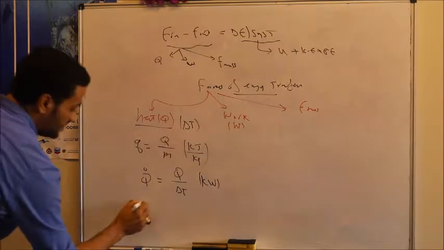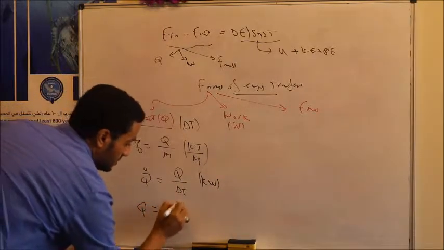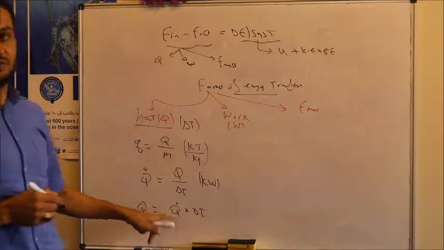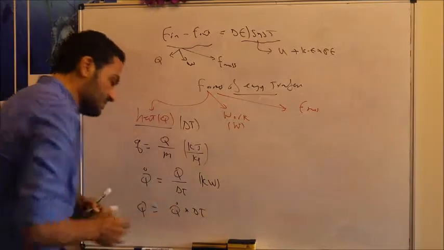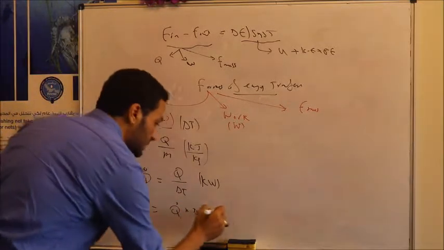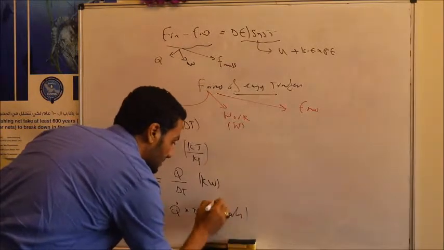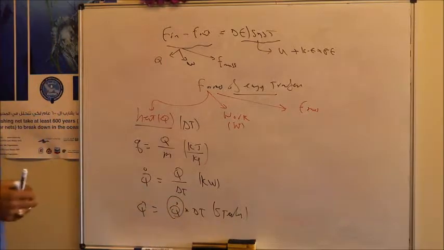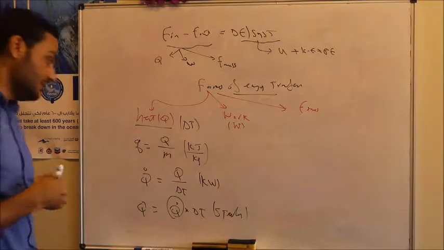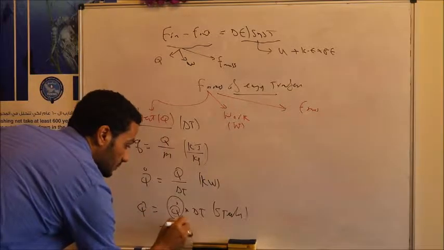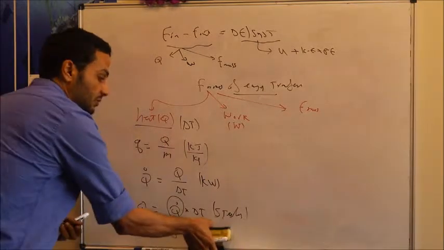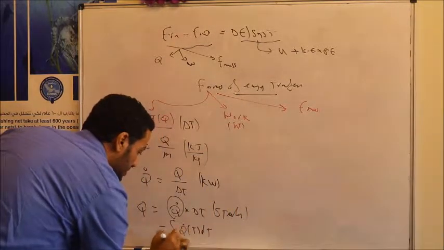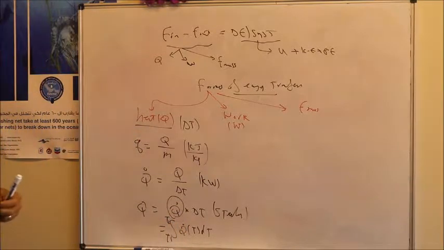Or we can say the total amount of heat transfer equals Q dot multiplied by delta T, if this rate of heat transfer is steady, constant with time. In this case, the total heat transfer equals the rate of heat transfer multiplied by delta T. If the heat transfer is not steady, not fixed with time, but a function of time, then the heat transfer equals the integration of Q dot, a function of time, dt, from time t1 up to time t2.